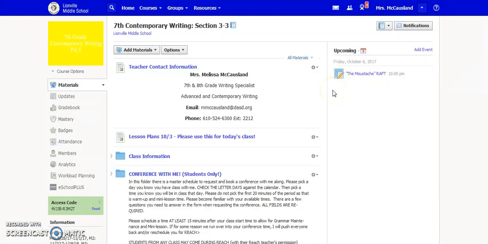So the RAFT assignment is based off of the mustache story, which we've read the last two classes. We looked a little bit at the chart for the mustache, so you could see what you needed to accomplish, but I thought I'd just walk you through it a minute today to make sure everybody's clear about what you need to do before the end of today's class.